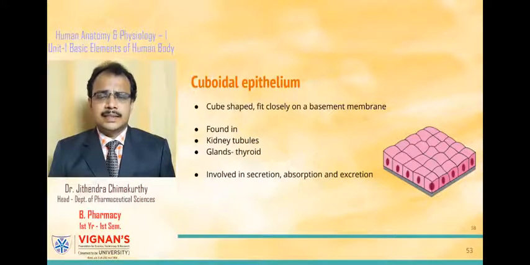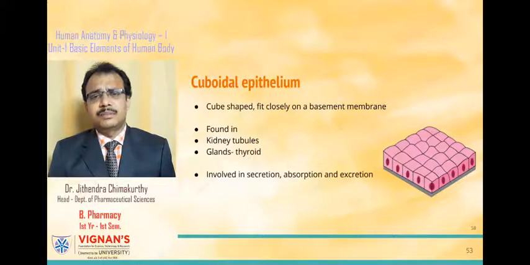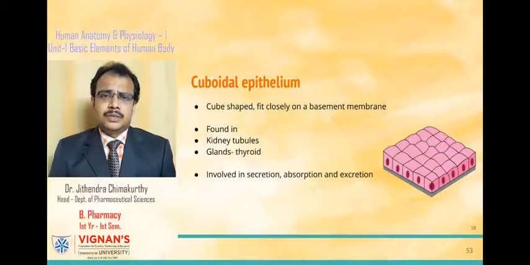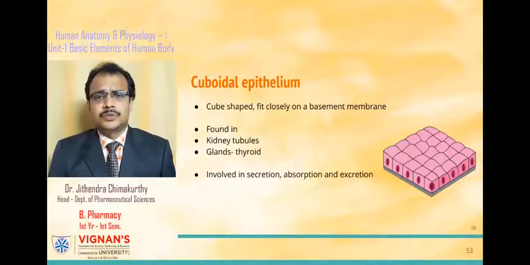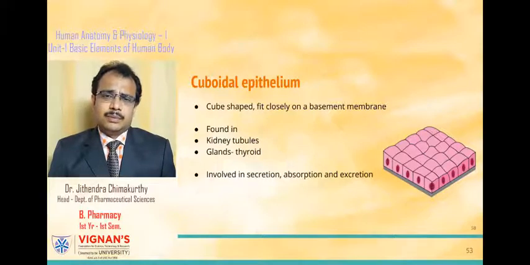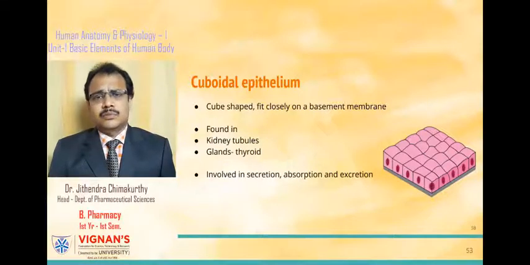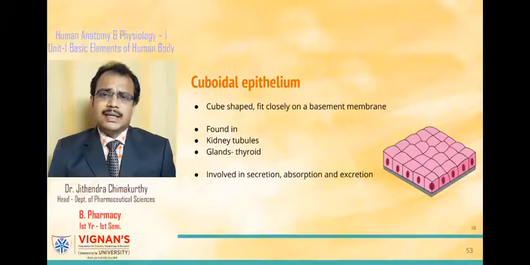Now let's see the other type of simple epithelial tissue, that is cuboidal epithelial tissue. These cells are cube shaped and they are also closely arranged in a single layer on a basement membrane, and these are mostly found in regions such as tubules of nephron and glands.